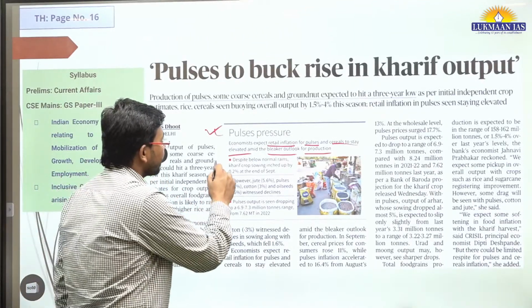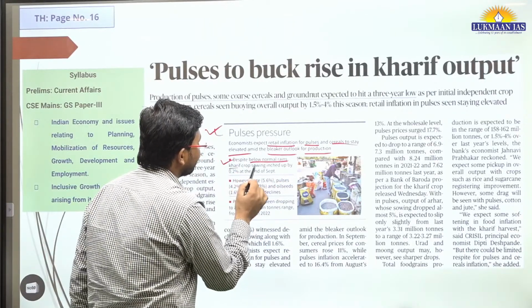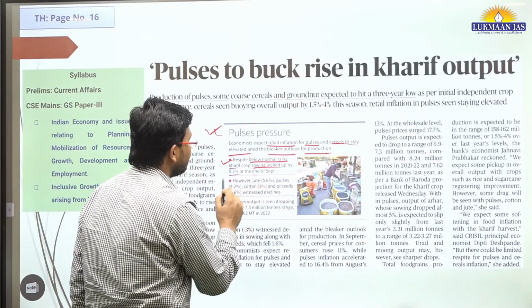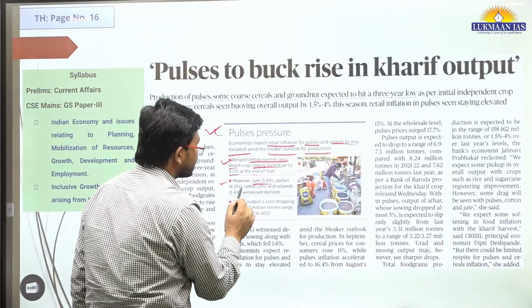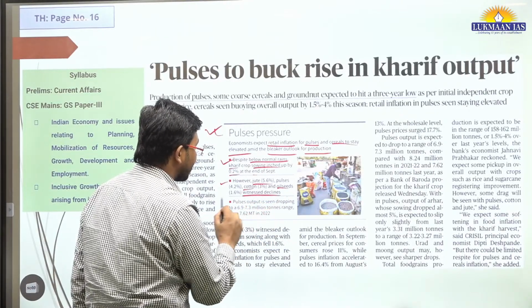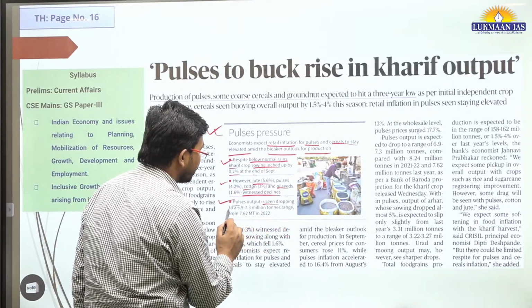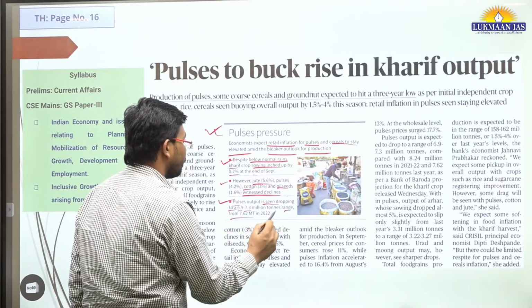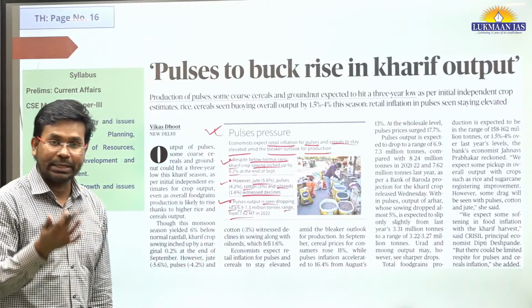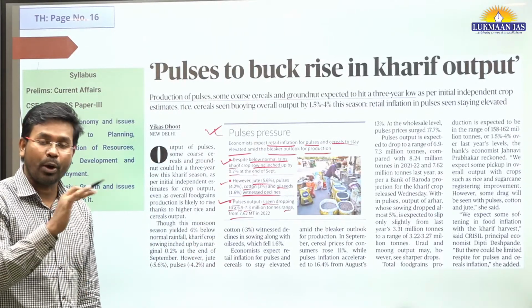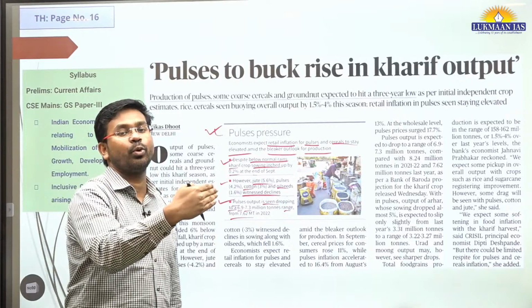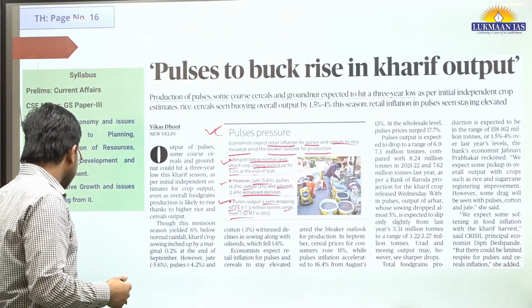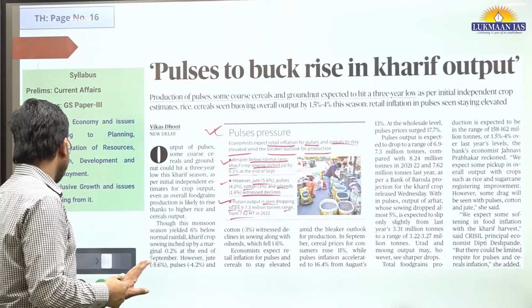It says despite below normal rains, Kharif crop sowing inched up. However, jute, pulses, cotton and oilseeds witnessed declines. Pulses output is seen dropping to a 6.7 to 9.3 million tons range. Since production of pulses is going down, prices may go up and we may see inflation in the market.